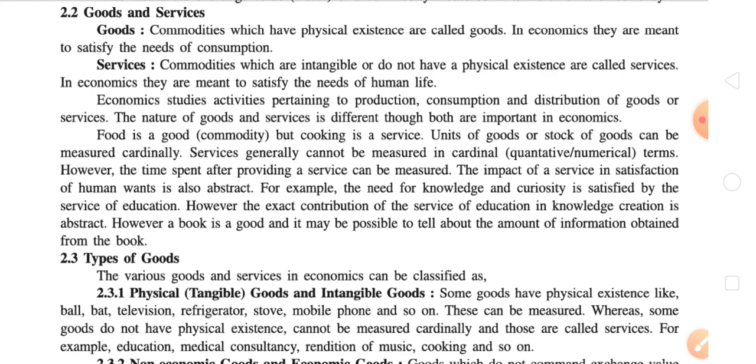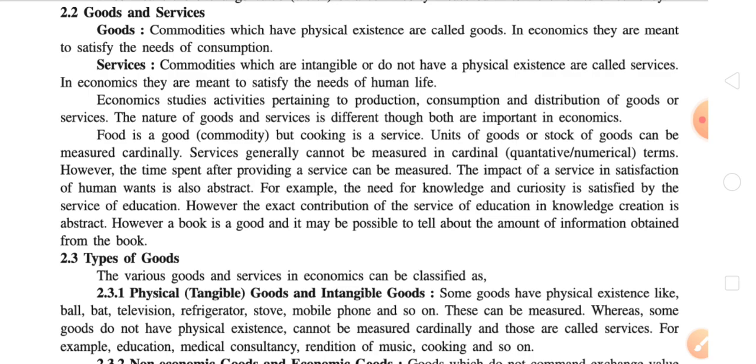We need a proper production plan, a consumption pattern where we consume these goods, and distribution of goods which will be helpful in getting satisfaction. The nature of goods and services is different, as we have already discussed: goods have physical existence while services do not, but both are important in economics and our routine life also.